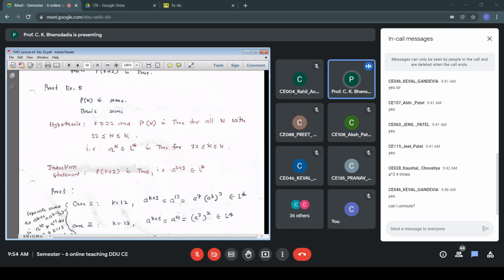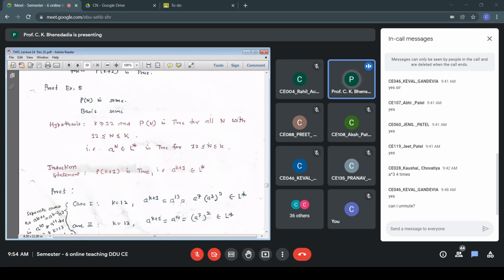So that becomes a to the power 14. And once again I can show that a to the power 14 belongs to L star because it is written as a7, a7, and a7 is in L. Because a to the power 7 is in L, a7, a7 belongs to L star as per the definition of star applied to the language L.